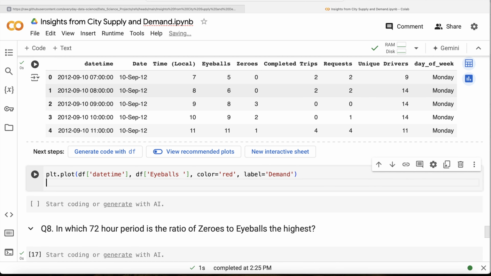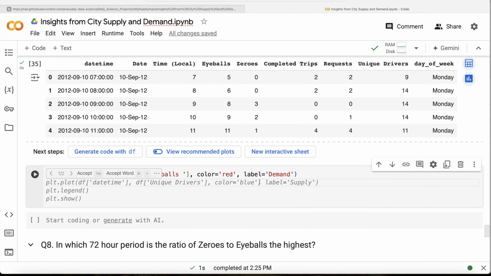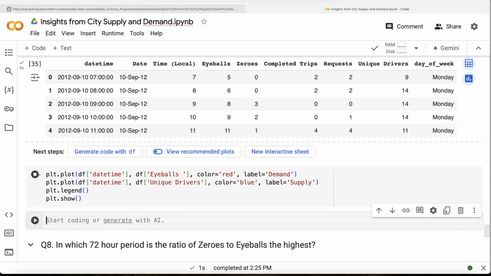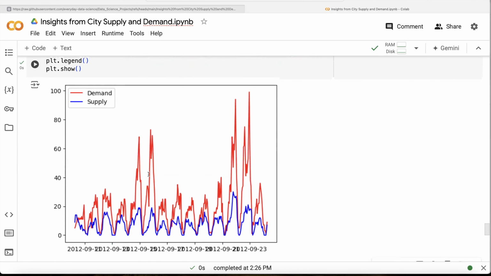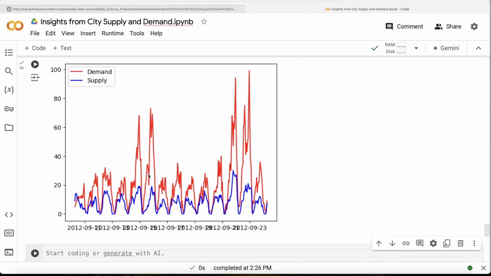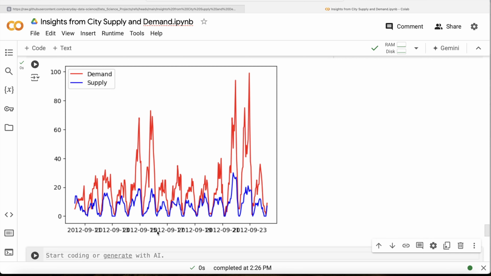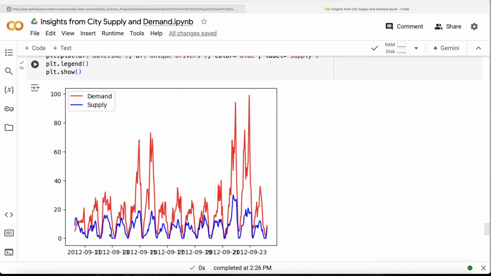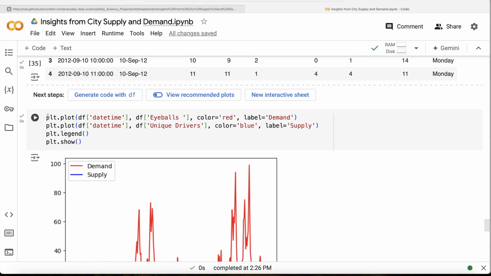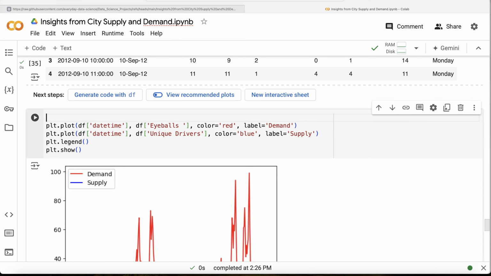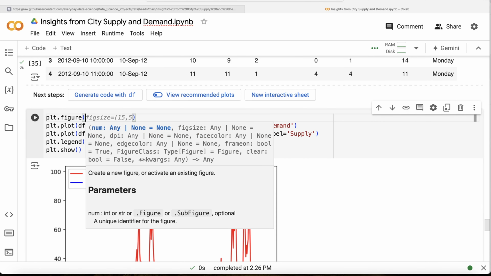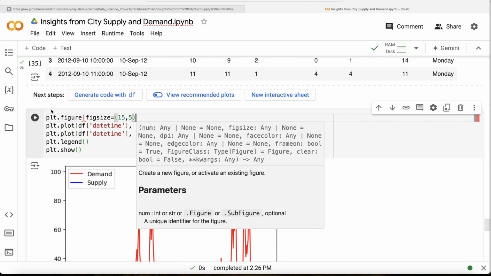Similarly, let us do that for unique drivers. Then legend and plt dot show. Let me go ahead and run this and see what we get in our output. Okay, so this is what the demand looks like, and it's not easy for us to visualize, so let's format this a bit. Firstly, let's increase the size. So plt dot figure, and then figsize, let's say 15, 5.